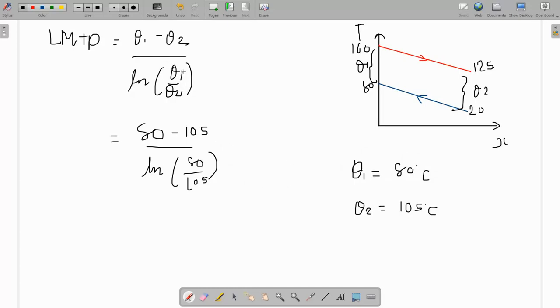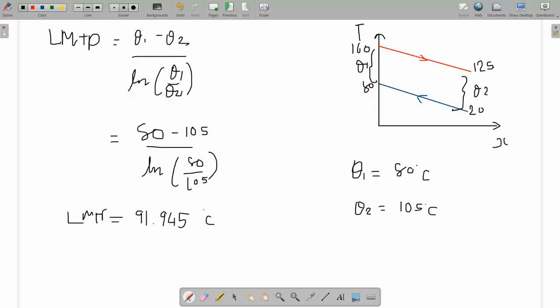But this is a ratio of temperature differences. Theta 1 is a difference, so if I convert first into Kelvin and then take the difference, it will be the same. So nothing to worry about. When you solve this you will find LMTD as 91.945 degrees Celsius.